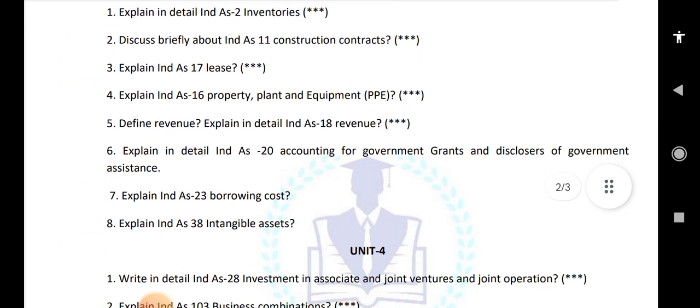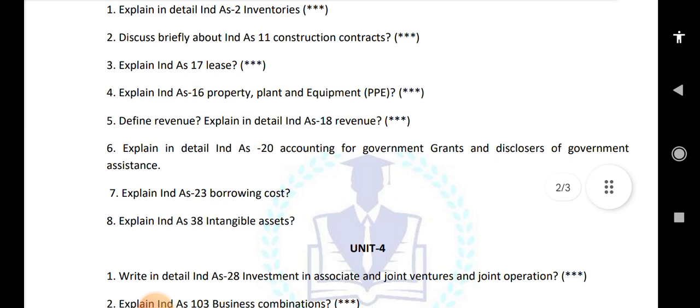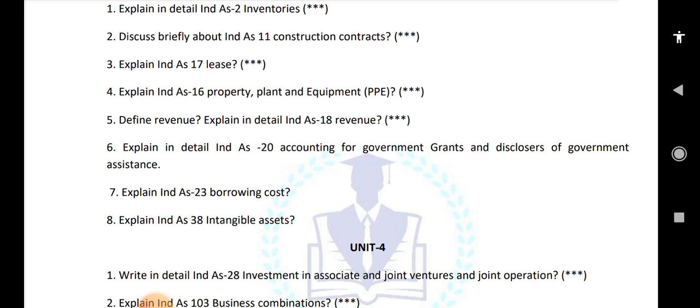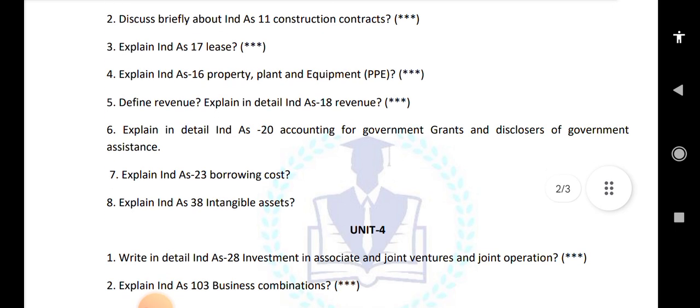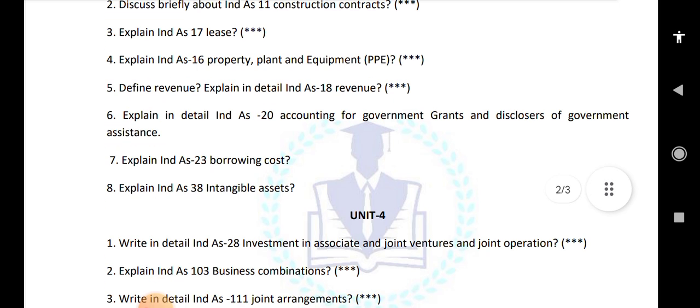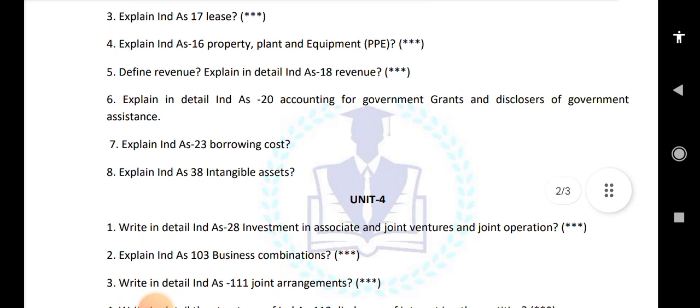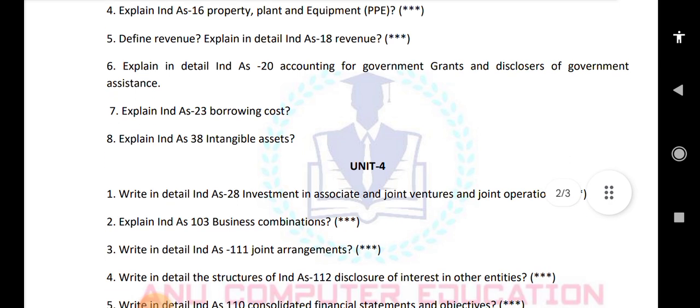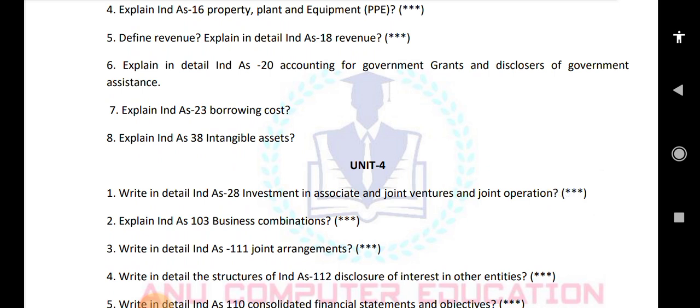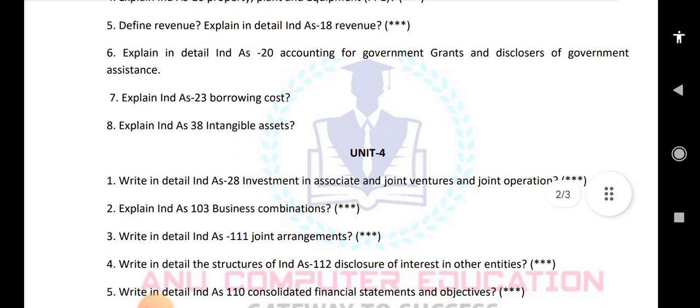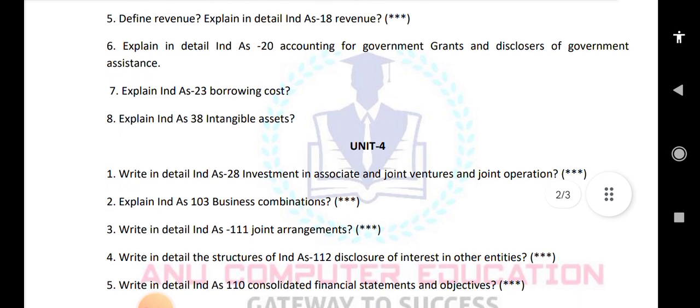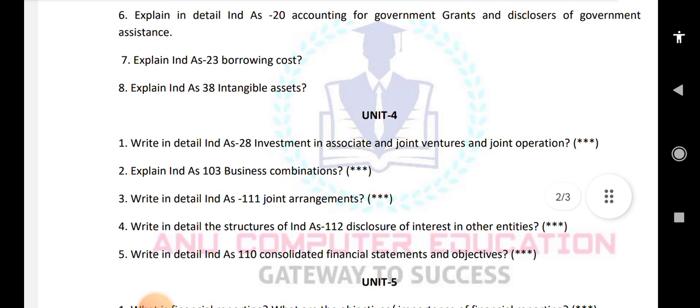And next, when it comes to unit number 4, write in detail India accounting standard 28, investments in associates, joint ventures and joint operations. This is one of the very important questions. Explain India accounting standard 103, business combinations. It is also one of the very important questions you need to write. Explain in detail India accounting standard 111, joint arrangements. And next, write in detail the structure and disclosures of interests in other entities. So these are only 5 questions which are given in unit number 4.